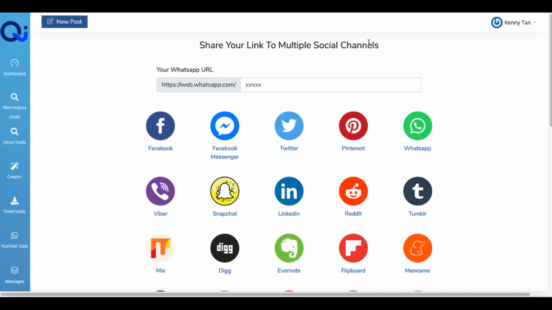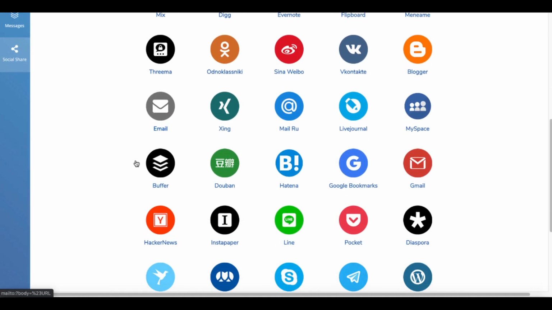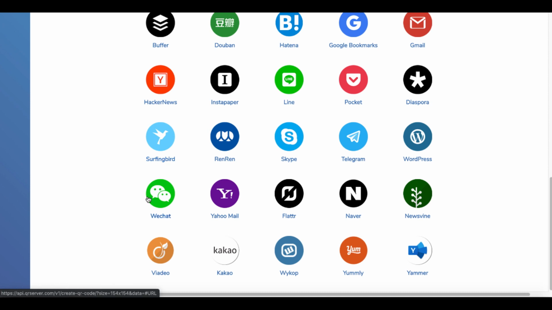Here is what you're doing. Share your link to multiple social channels. Your WhatsApp URL, https://web.whatsapp.com, and then your URL, whatever that URL may be that you've been assigned. Then you're simply going to click on one of these links to share it to social media. The question here is, do you have a following on any of these social media platforms? Yammer, Yumly, YCOP, Qishio, Video, WeChat, Yahoo Mail, Flatter, Naver, Newsvine, WordPress.